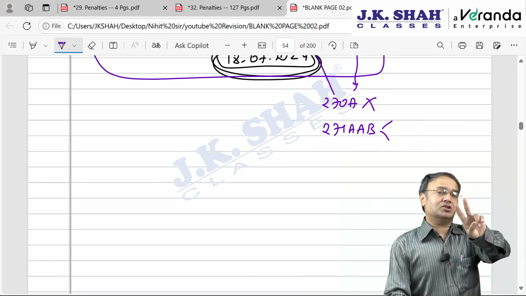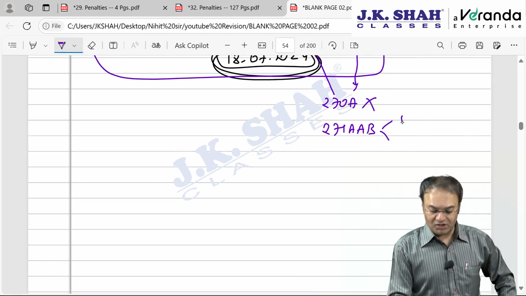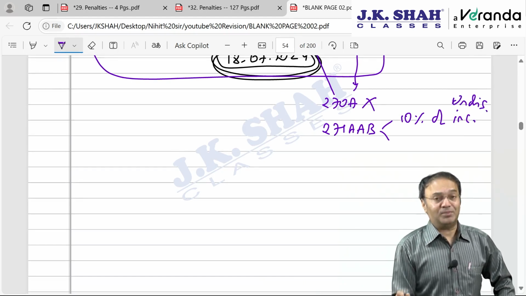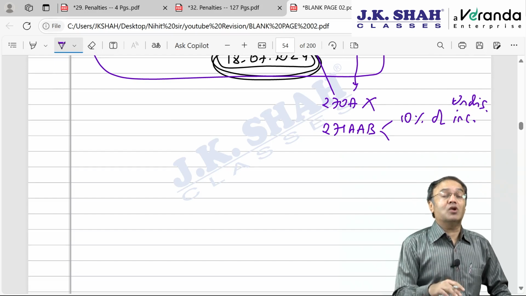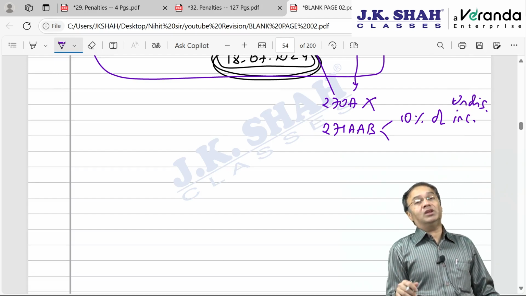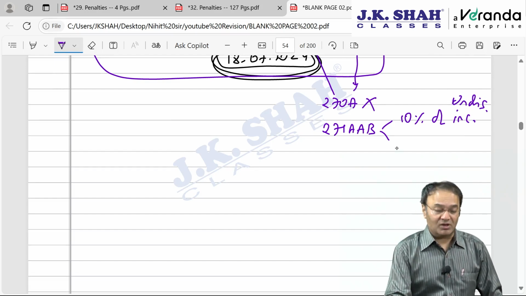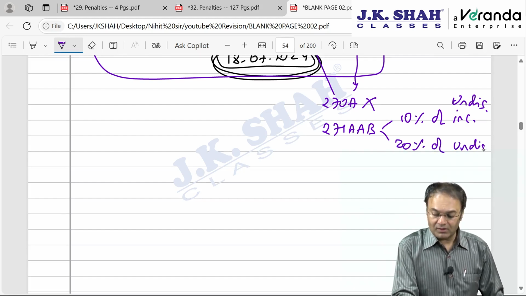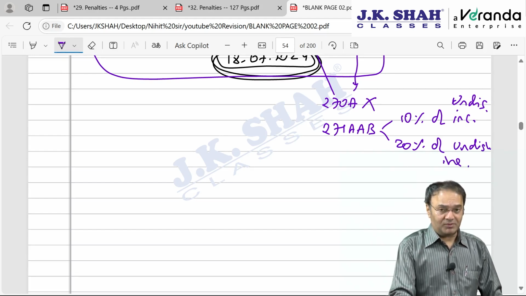If both the conditions are satisfied, then the penalty was 10% of undisclosed income, a light penalty, as compared to 200% of tax. If some conditions are satisfied and some are not, the penalty would be 20% of undisclosed income. So 10% and 20% of income.